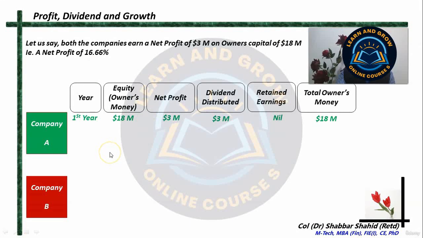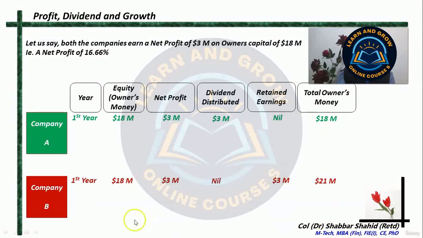So in the first year, company A has an owner's equity of 18 million. We know that 3 million is the net profit, and we say that the entire 3 million the company has distributed in the form of dividend. So nothing in the form of retained earning. The company does not hold back anything. So at the end of the year, the owner's money remains 18 million only.